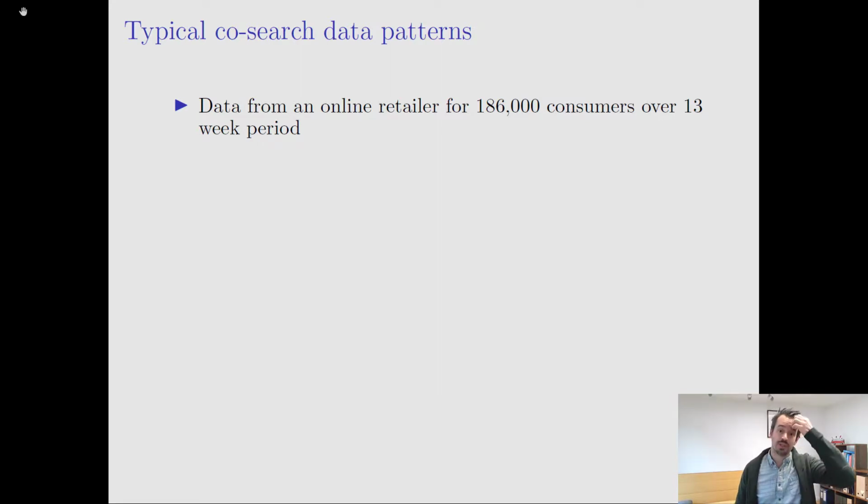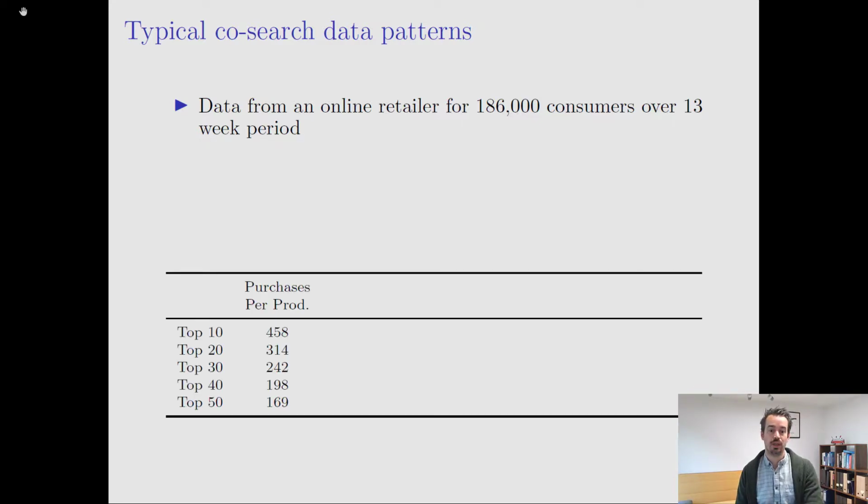So what I'm going to show you here is data from an online retailer. I'm not allowed to tell you which retailer it is. We have data over a 13-week period for almost 200,000 consumers. What I'm showing here in the first column is the purchases per product over the entire 13-week period for the top 10, top 20, up to top 50 products.